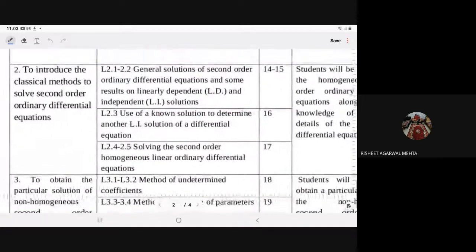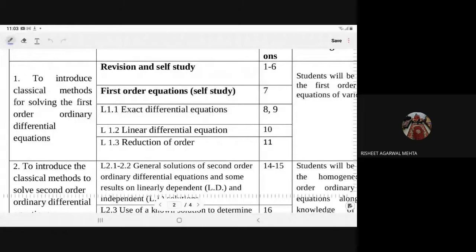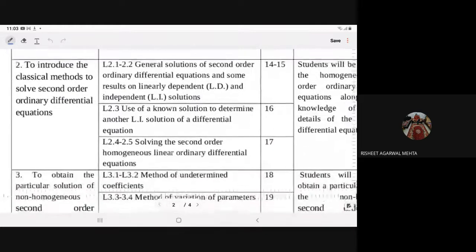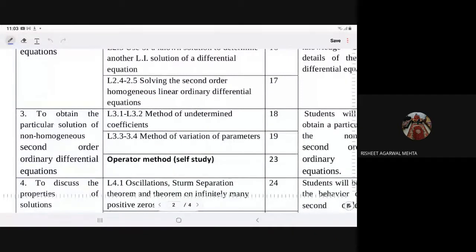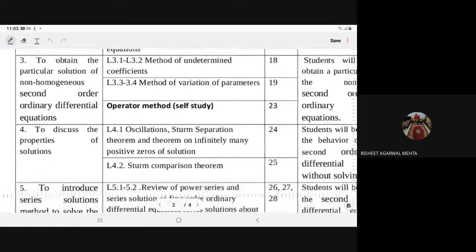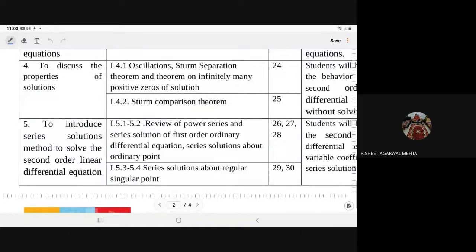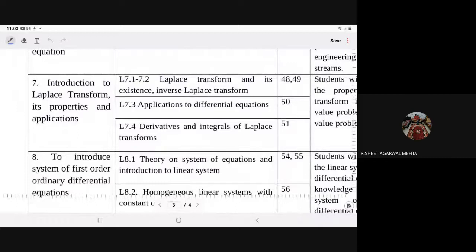So in this course, in the very first four lectures, we will study first order, first degree equations. Thereafter, we will go for second order differential equations. Then we will go for the properties of the solution. Then we will go for the series solution of differential equations. Thereafter, we will study the special functions, Legendre and Bessel.